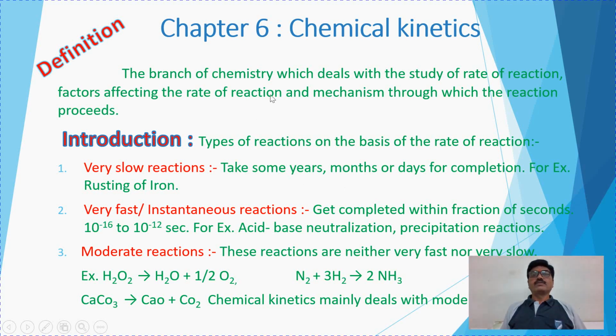First of all, we will study the definition of chemical kinetics. It is a branch of chemistry which deals with the study of rate of reaction, factors affecting the rate of reaction and mechanism through which the reaction proceeds. See the introduction. There are three types of chemical reactions based on the rate of reaction.